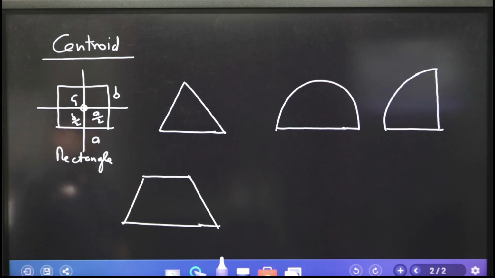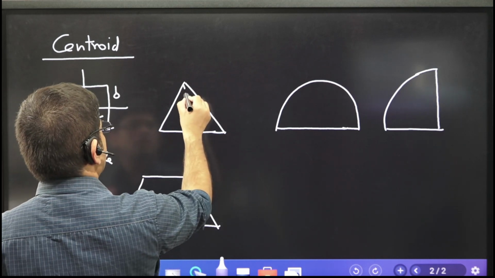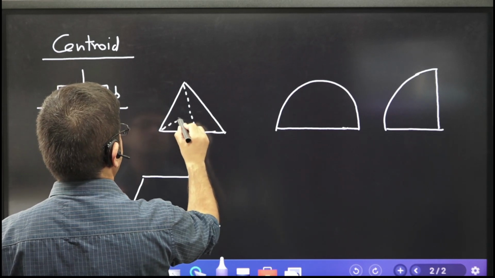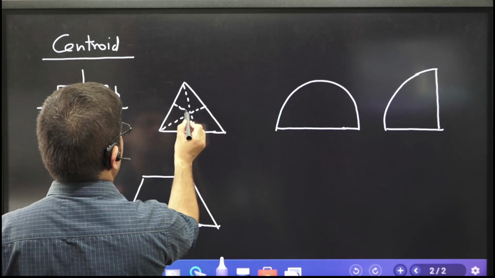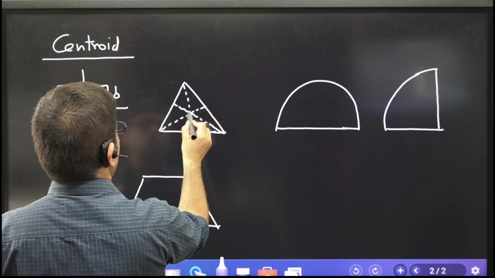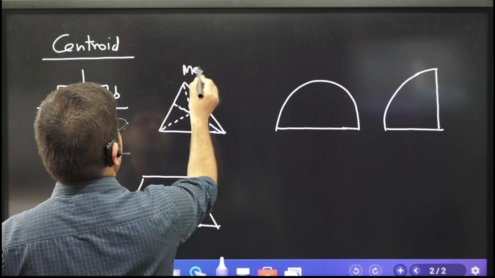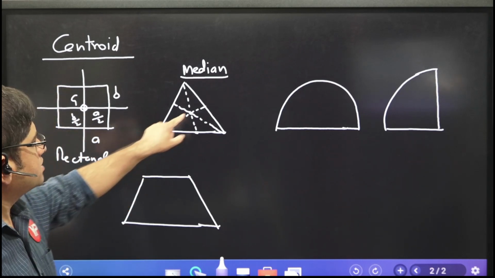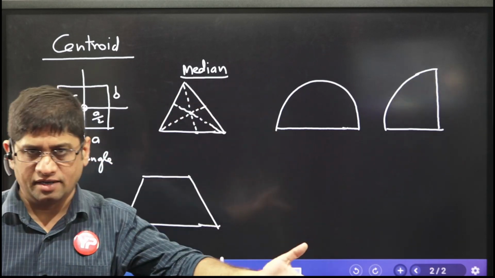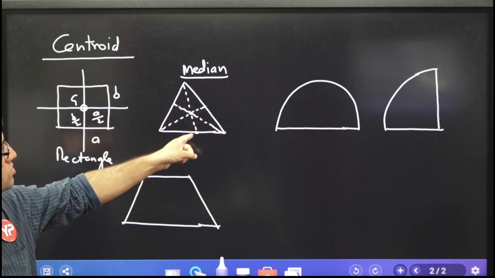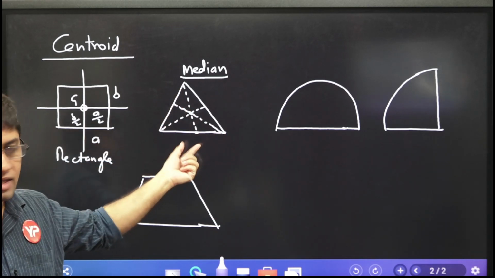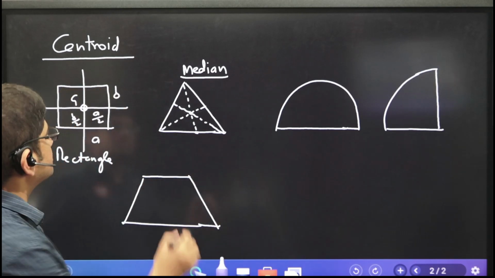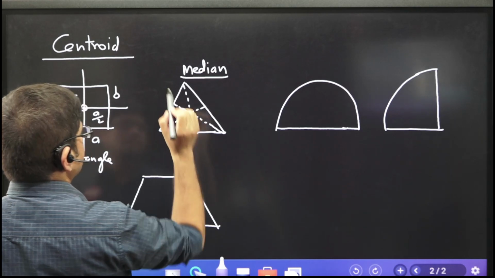Now next I give you a triangle. Now you know in a triangle, where is the centroid? How do we find where the centroid is? In mathematics, there is a way to calculate that. You draw something which is called a median. You know what a median is? Median is the line which is drawn from the apex to the midpoint of the opposite side. So when I draw a dotted line which meets the midpoint of this side, that is called a median. All these three medians will meet at a point which is called the centroid.